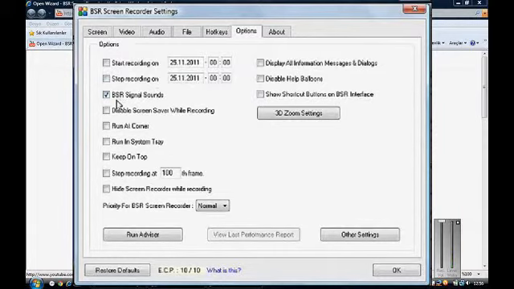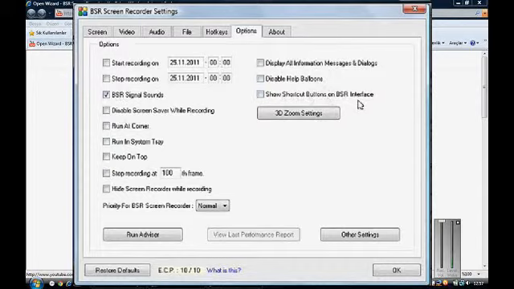You also have the other options like BSR signal sounds, disable screensaver while recording, run at corner, run in system tray, keep on top, stop recording at frame, hide screen recorder while recording, display all information messages and dialogues, disable help balloons, and show shortcut buttons on BSR interface.